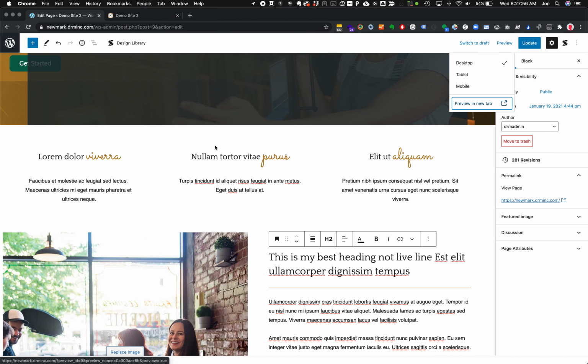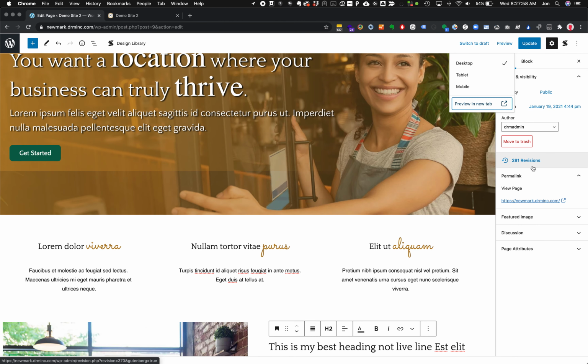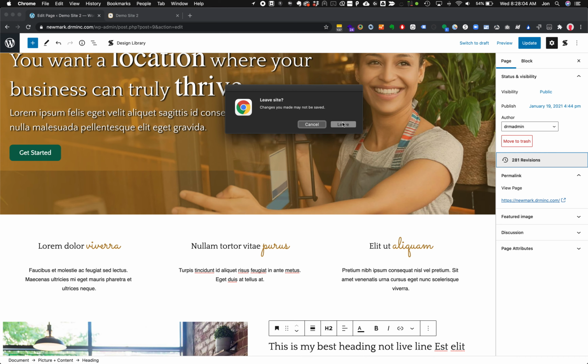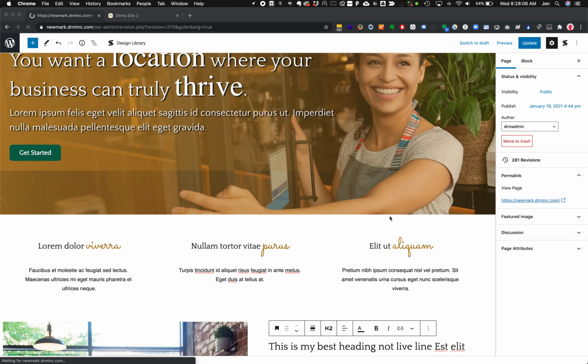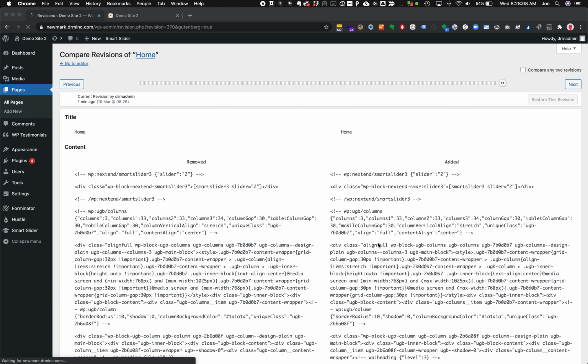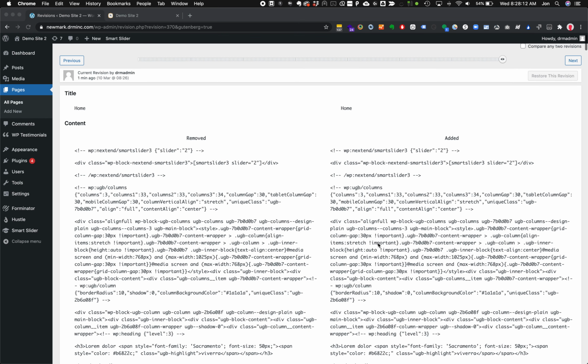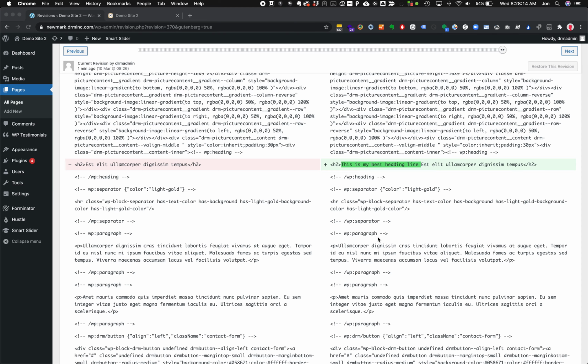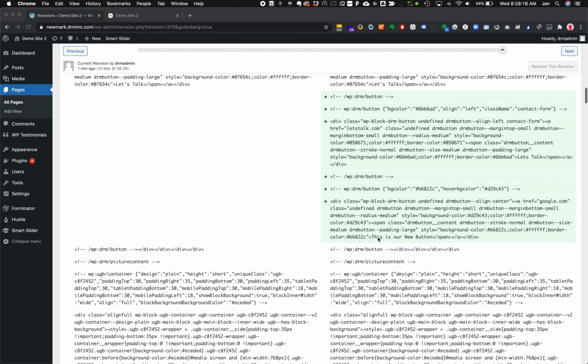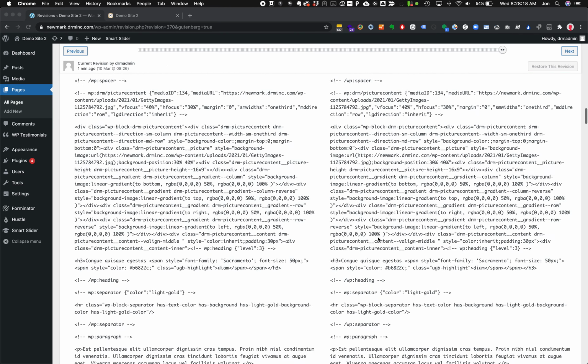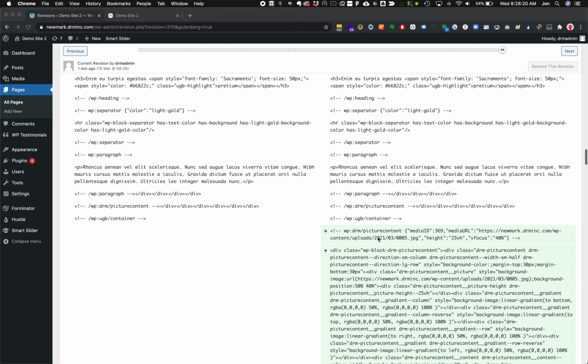We're going to come back to our edit page, and we're going to take a look at what this revision system can do. My revisions count went up. We now have 281 revisions. I'm going to leave because I don't want to save what I just did with the text that says not live. And there is a lot of items in here, a lot of text. This gets into the code of the site. So you can see all of this underlying code.